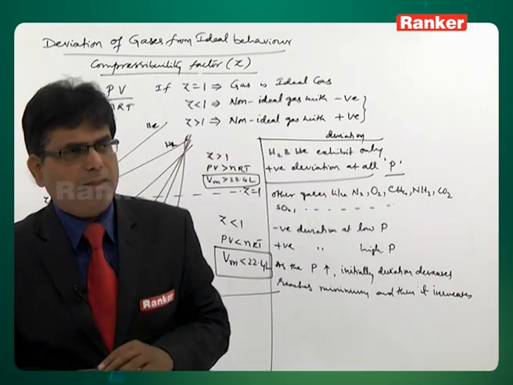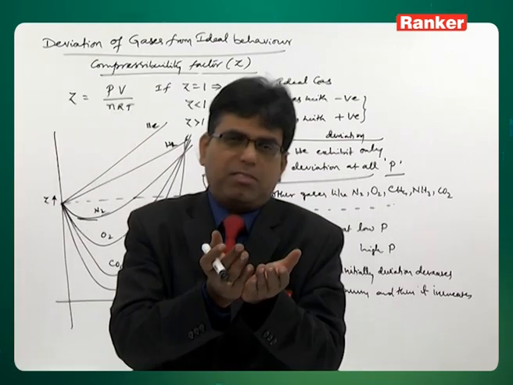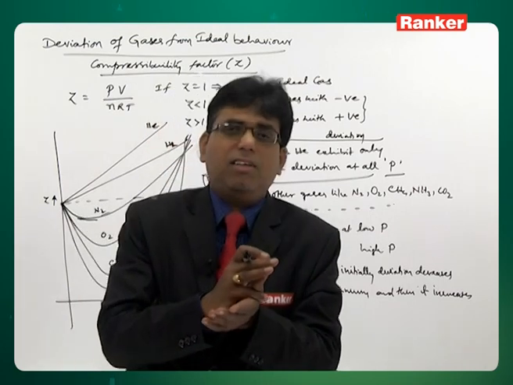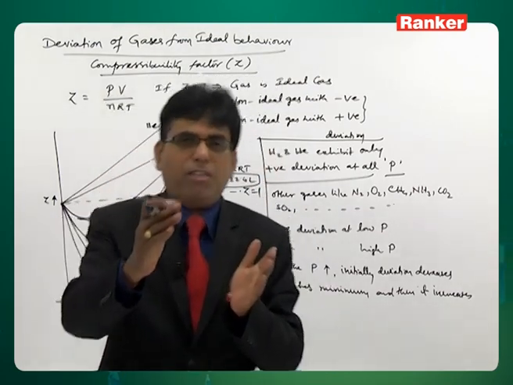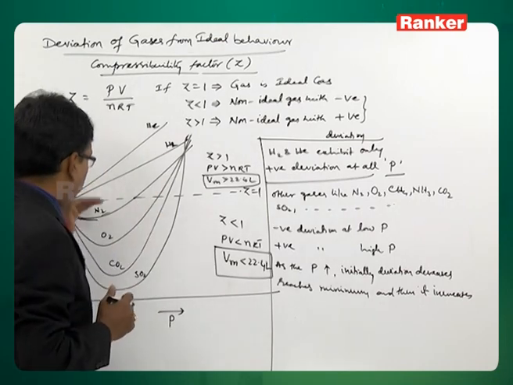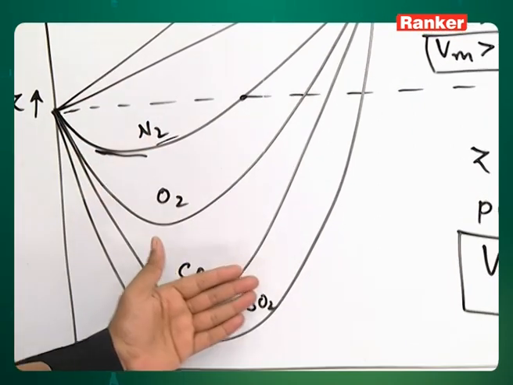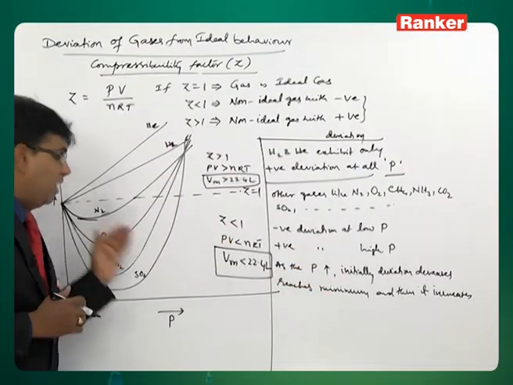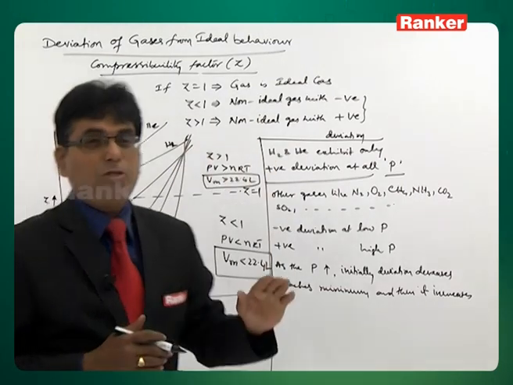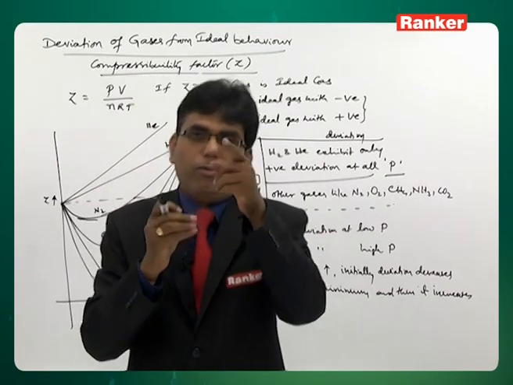They are the ones that will exhibit positive deviation, but other gases with increased molecular size, like carbon dioxide, will exhibit negative deviation up to a certain pressure and positive deviation after that. So, as you can see, for nitrogen, oxygen, carbon dioxide, sulfur dioxide, with increase in molecular size or molecular weight, the extent of deviation decreases initially and then of course increases. That is because with increase in molecular size, intermolecular attractions also increase.